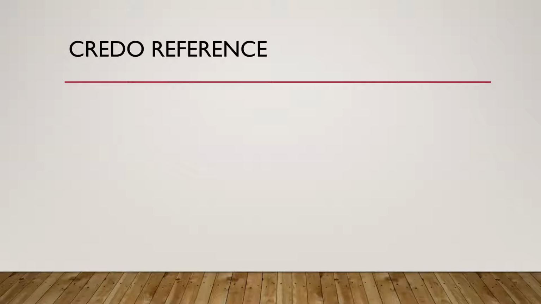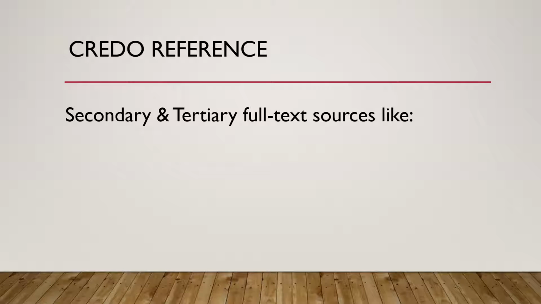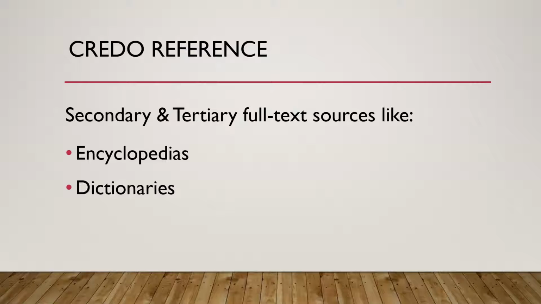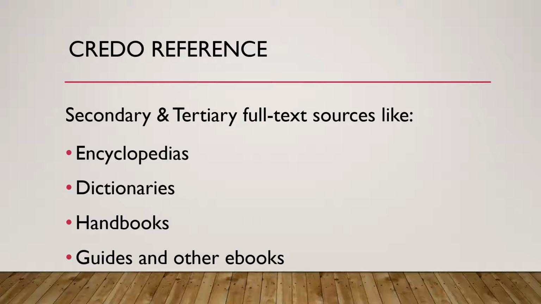A good database to start with is Credo Reference, which can be found on the library's website through the library's databases. Credo Reference contains secondary and tertiary full-text sources like encyclopedias, dictionaries, handbooks, guides, and other ebooks. Think about Credo as an academic version of Wikipedia, except Credo can't be edited at any time by anyone. Instead, there is a team of people that is vetting the quality of the sources that appear within Credo.